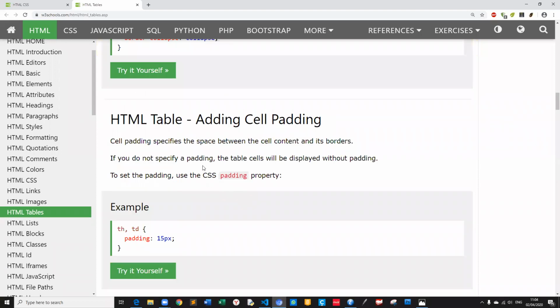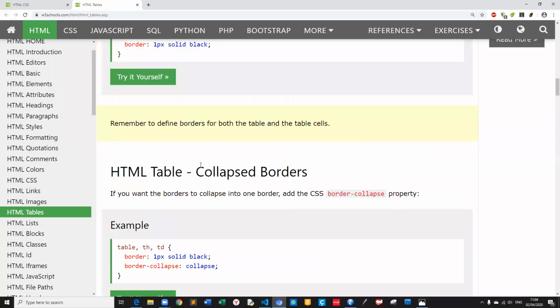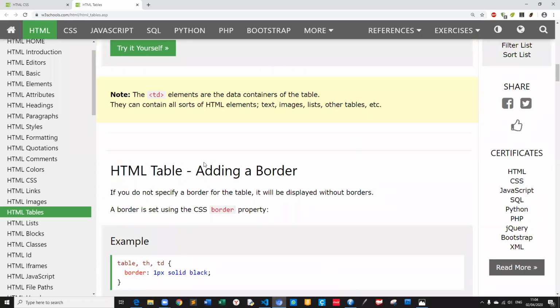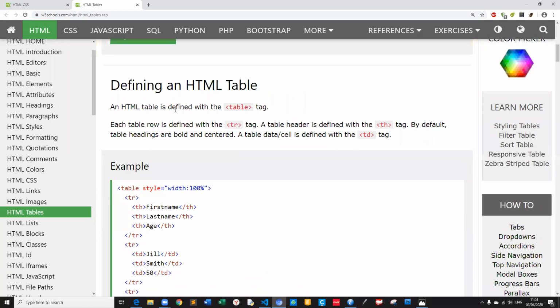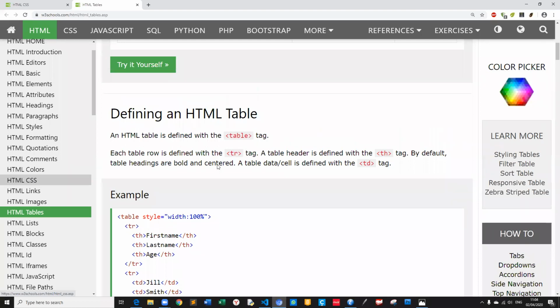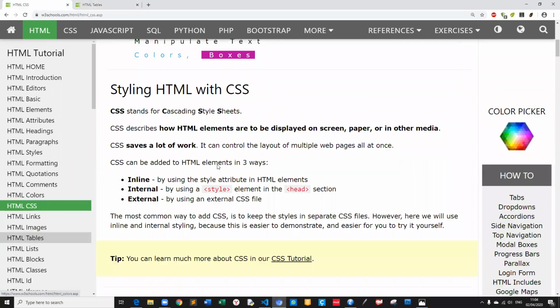CSS padding also. That's why if I do not explain the introduction to CSS, it will be difficult to understand, because cascading style sheet is a little bit different. Okay, now I will return to CSS. Okay, here I have already opened it.